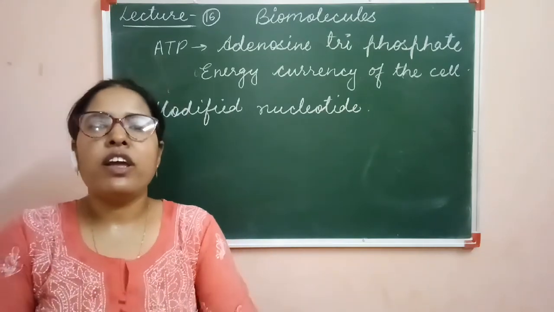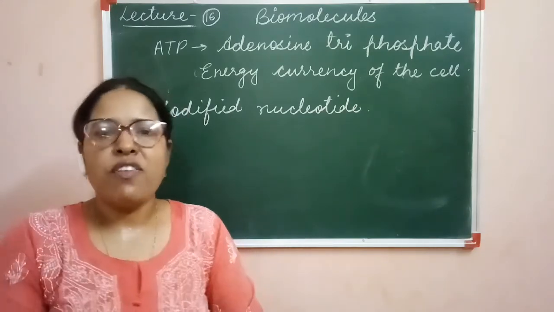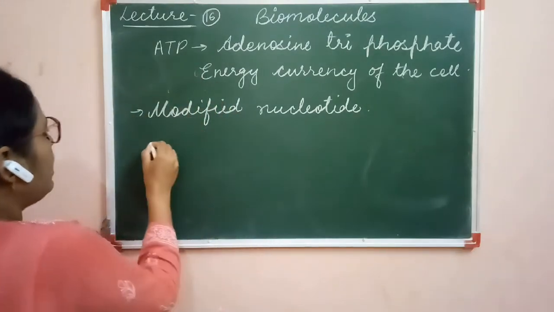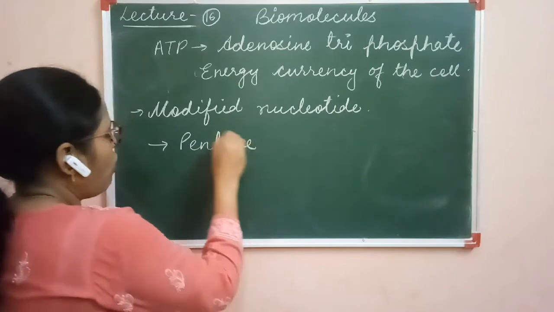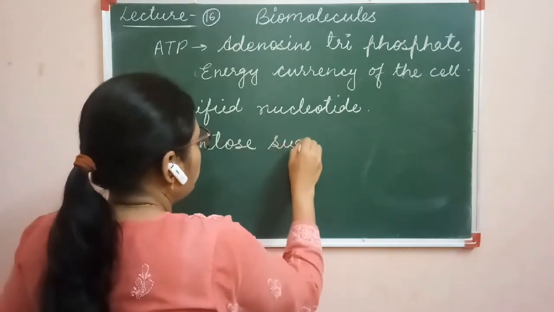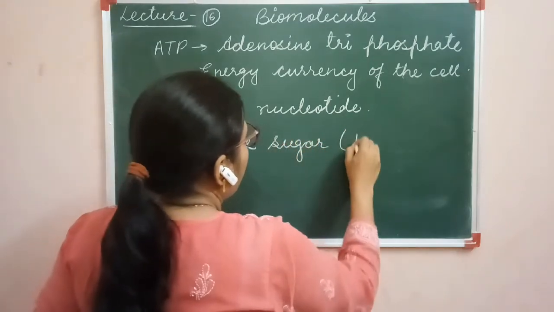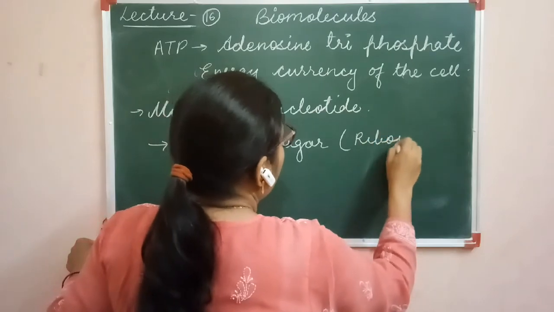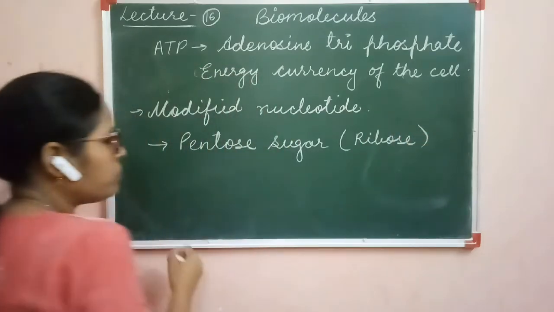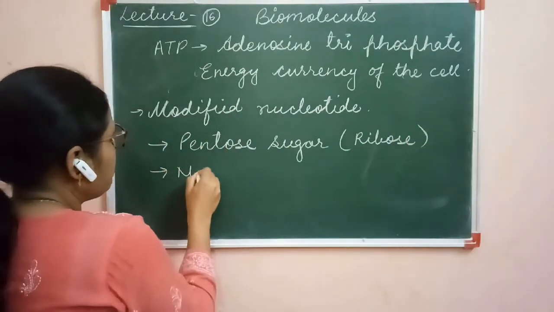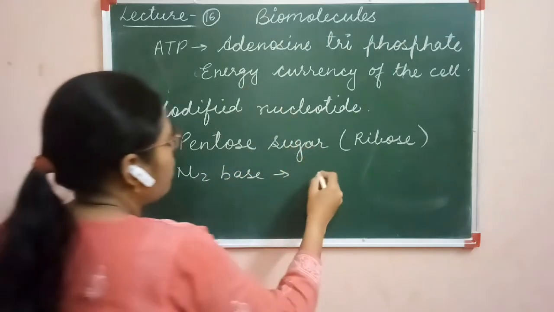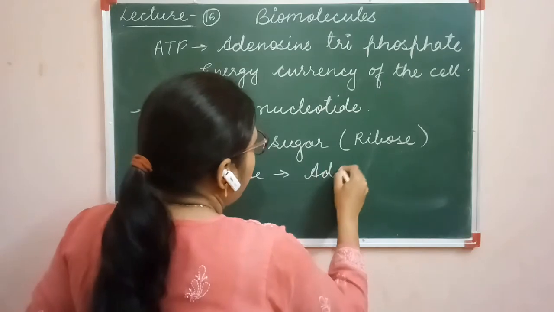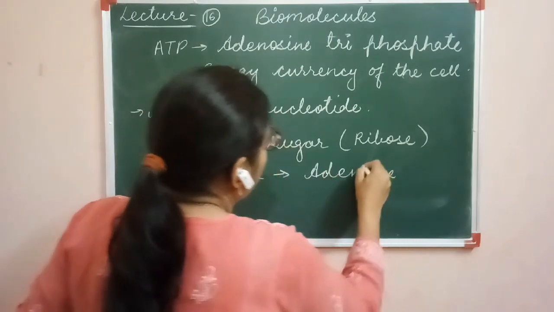And the structure of ATP is a modified nucleotide. It has a pentose sugar, and in case of ATP, the pentose sugar is ribose sugar. A nitrogenous base is there, and as the name indicates, the nitrogenous base is adenine. Clear?